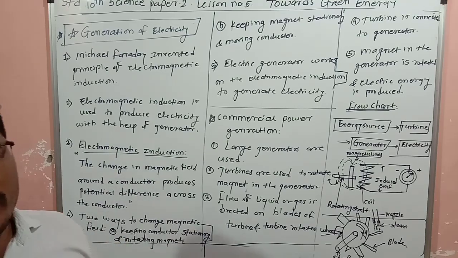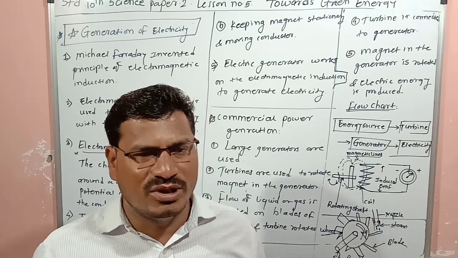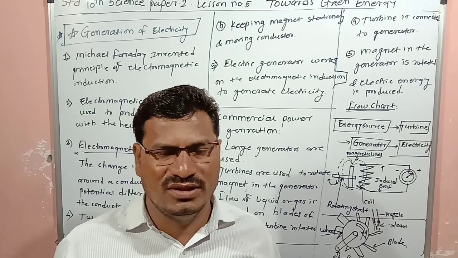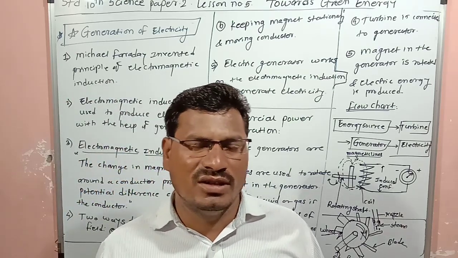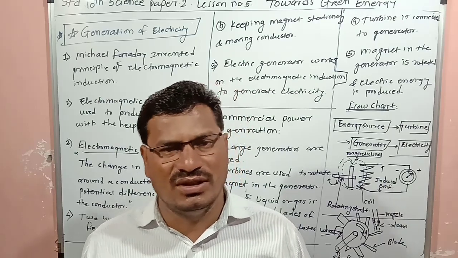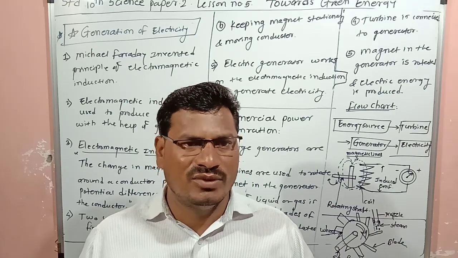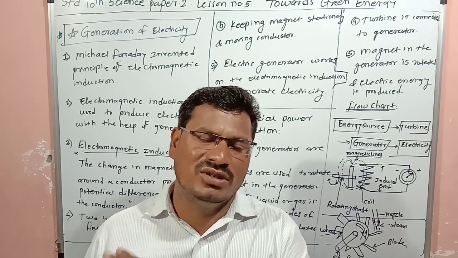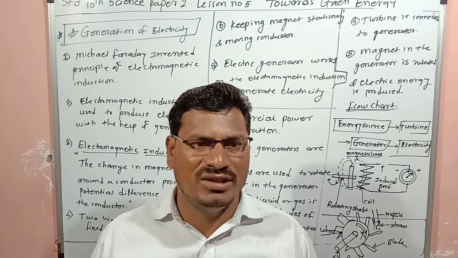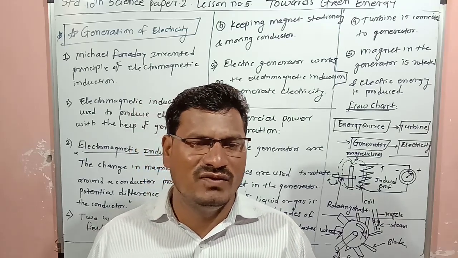Again, what is electromagnetic induction? The principle is that a change in the magnetic field around a conductor produces a potential difference across the conductor. If you change the magnetic field around the conductor, it produces a potential difference across the conductor. There are two ways to change the magnetic field around the conductor.